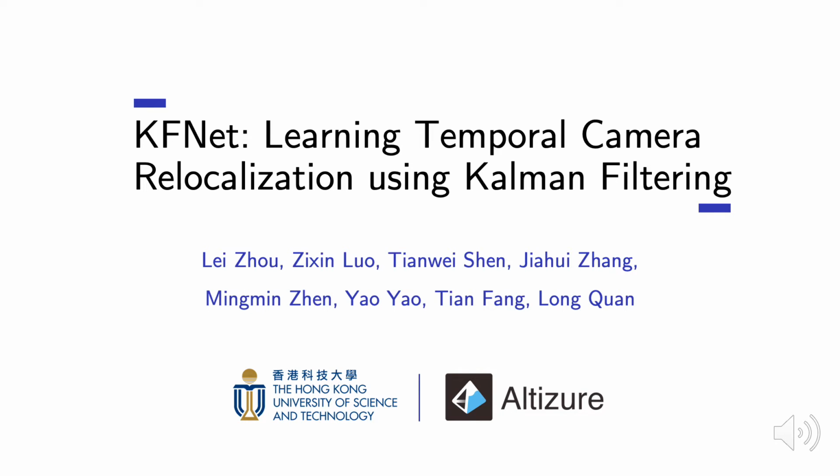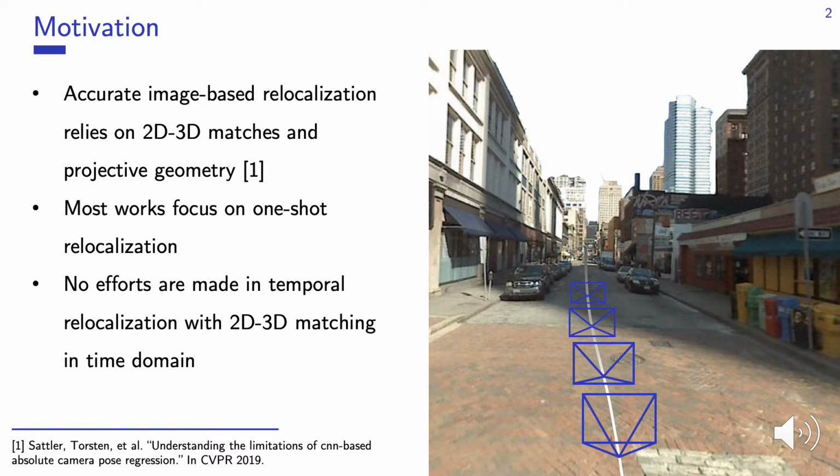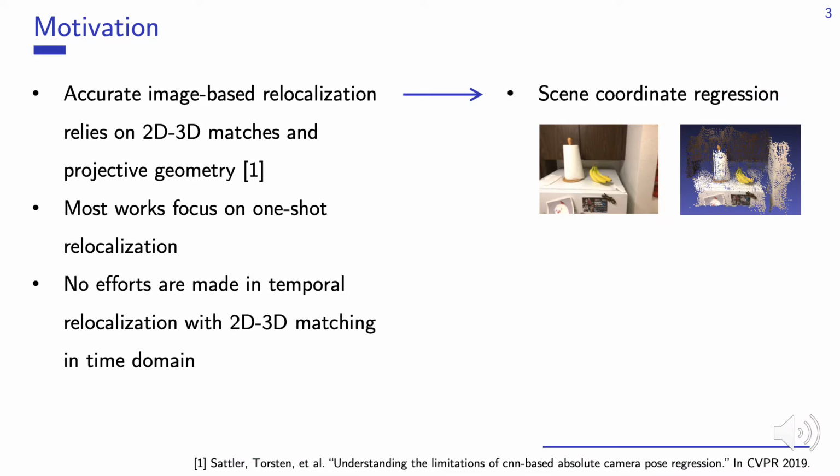I'm going to introduce my work CAFNet, Learning Temporal Camera Relocalization using Kalman filtering. As analyzed by previous investigations, accurate image-based relocalization relies on the 2D-3D matches and the projective geometry. However, most of such works focus on one-shot methods, and no efforts are made to extend 2D-3D matching to the time domain. In this work, we will handle 2D-3D matching by learning scene coordinate regression.